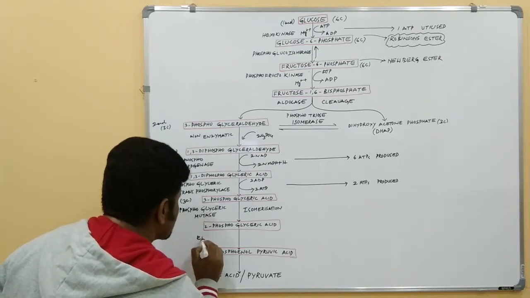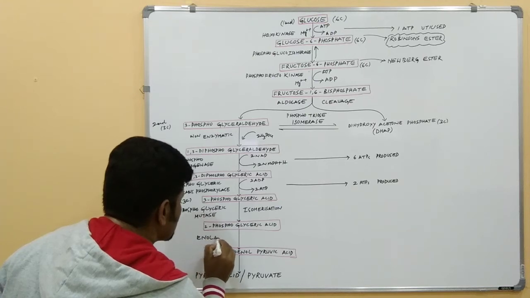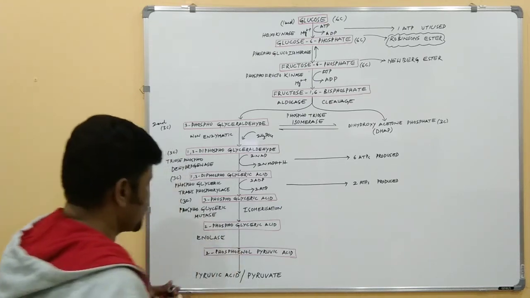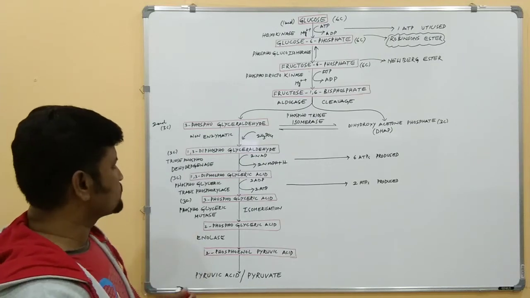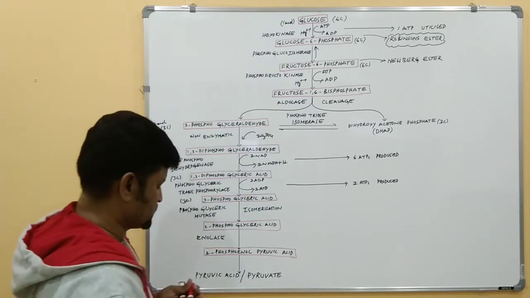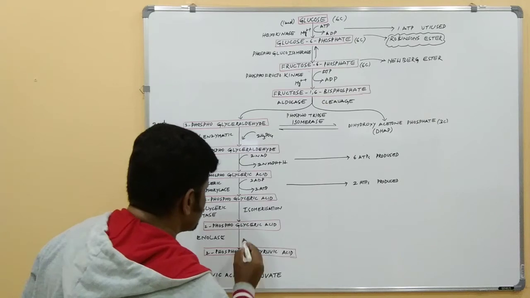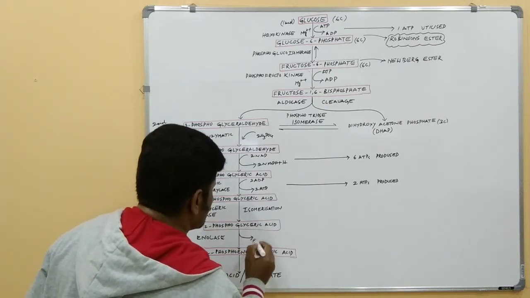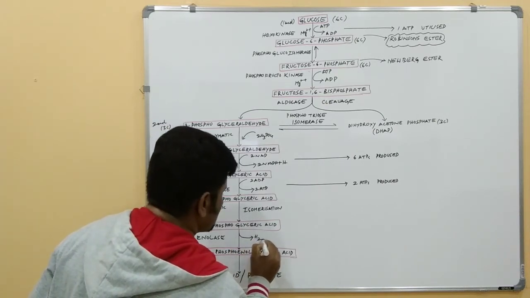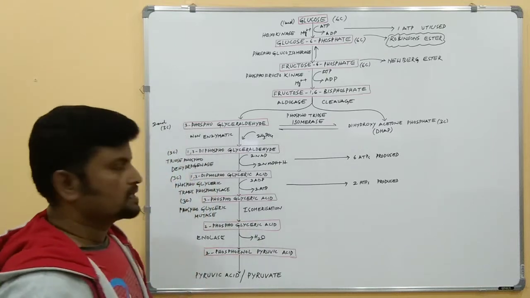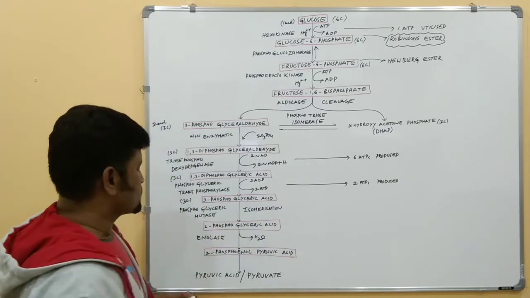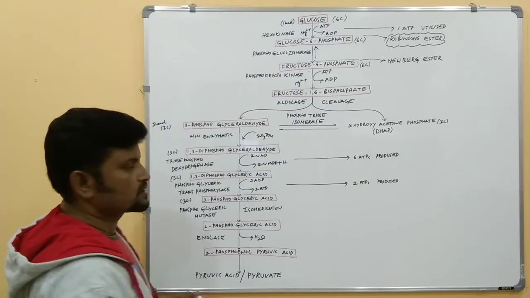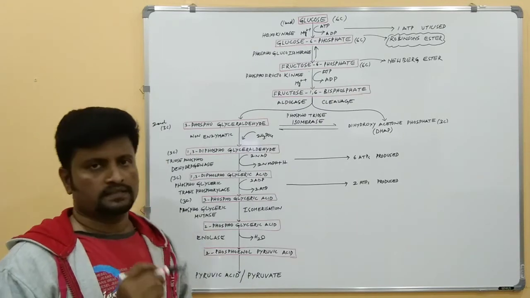This reaction is catalyzed by enolase, and a water molecule is released from the 2-phosphoglyceric acid. Now 2-phosphoglyceric acid is converted to 2-phosphoenol pyruvic acid.